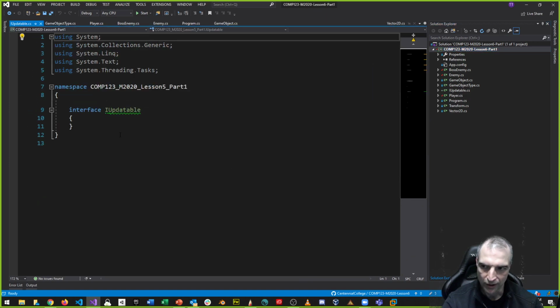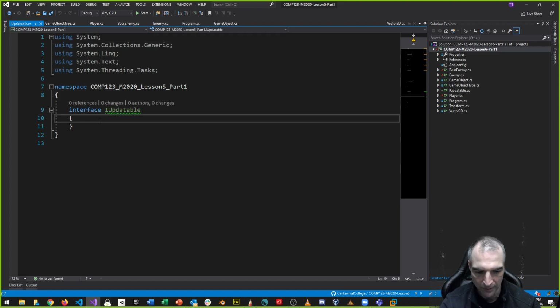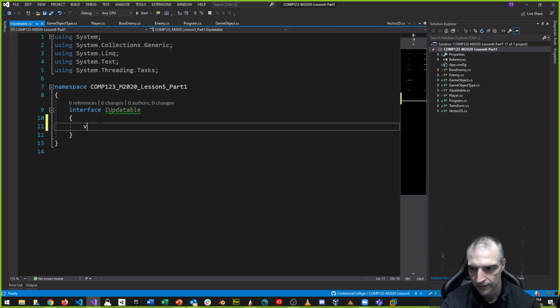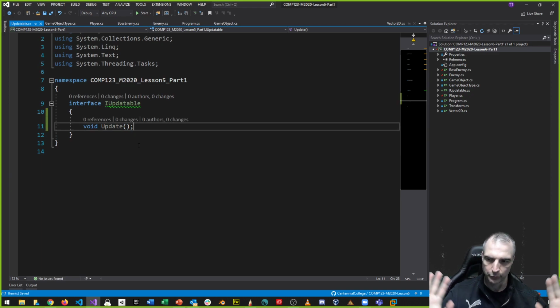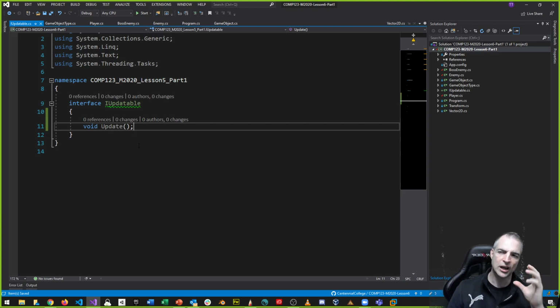And when I call it iUpdatable, it automatically adds the interface keyword, right? iUpdatable. And maybe what I'm going to have is a method that returns void that is the update method. Okay? That's all you have to put in your interface. You don't put any implementation details, just the shape that you want, the signature of the method itself.